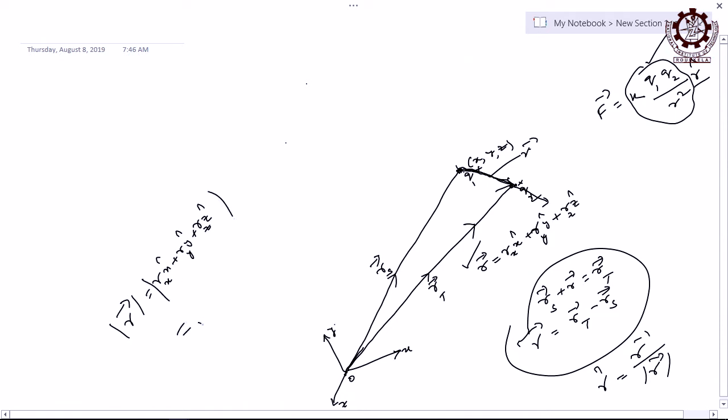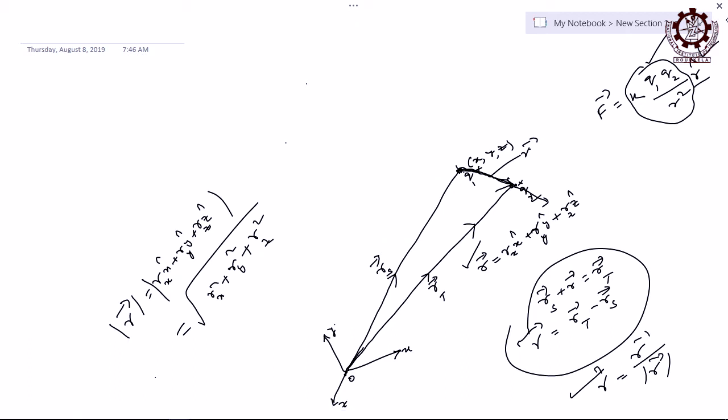But this is only the magnitude of the r vector, and that tells you the unit vector direction. The r vector direction is clear, the magnitude is clear, then the unit vector in that direction is the unit vector r cap. To know the force, you must understand what r cap is. So when you are dealing with a field, this situation comes all the time. There must be a source charge and a test charge, and accordingly you can find the force acting on the test charge.